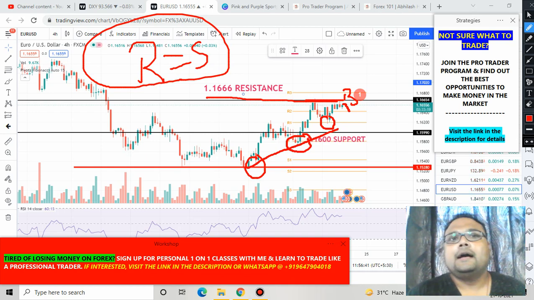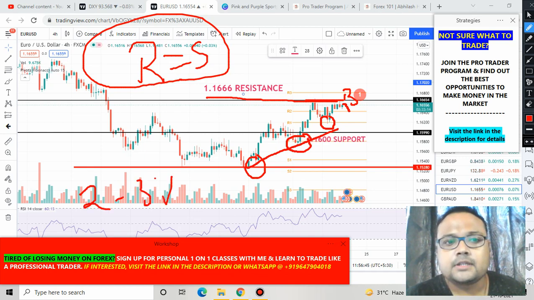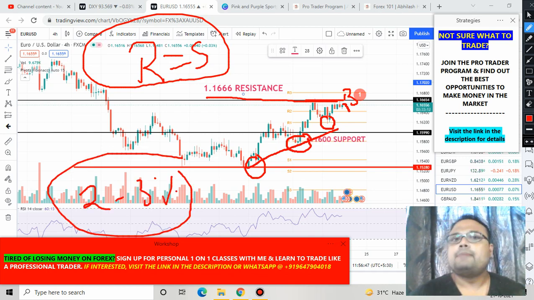And whatever you do, please follow proper risk management. Do not risk more than 2 to 3% of your trading capital, because this is my analysis, I can be wrong as well, nobody's 100% accurate. So in that case, it is your duty to protect your capital, and you can only protect your capital with the help of risk management.